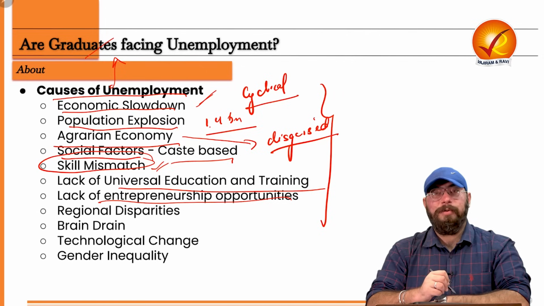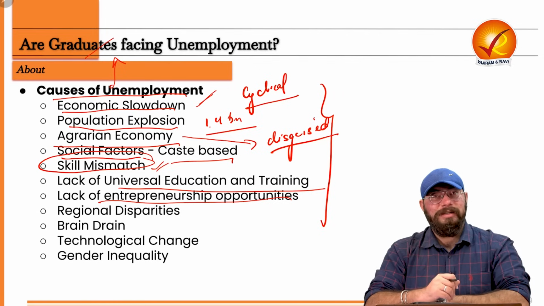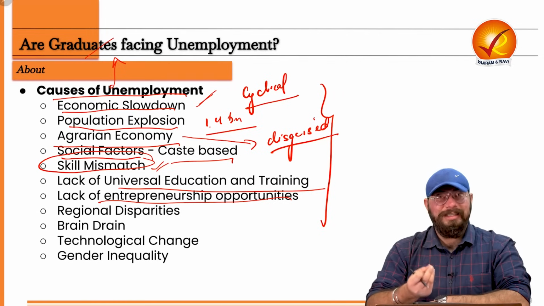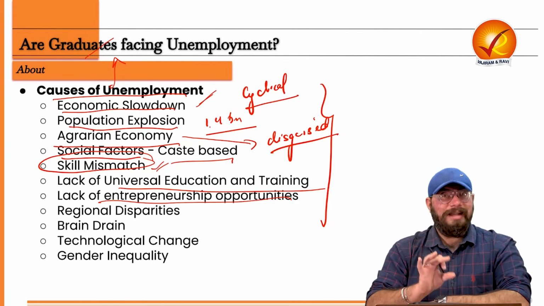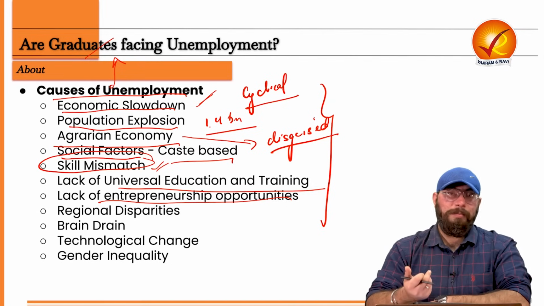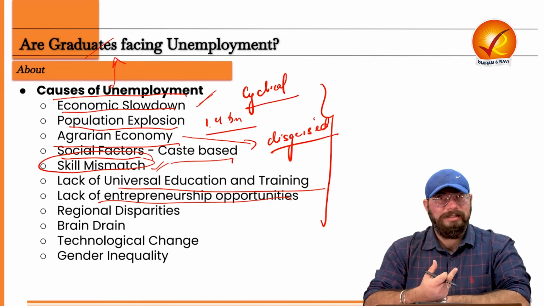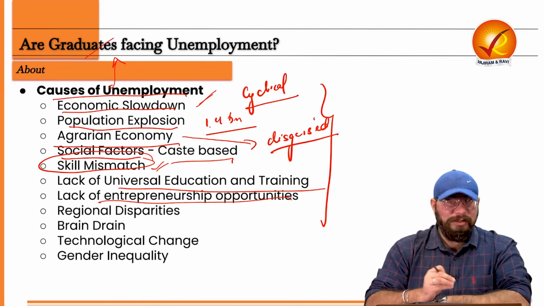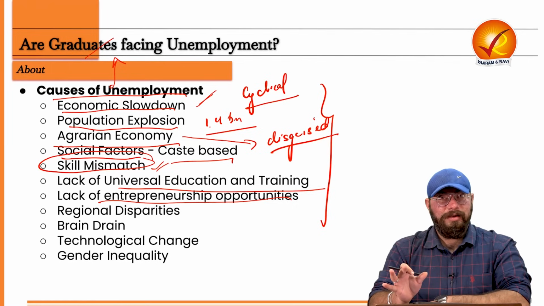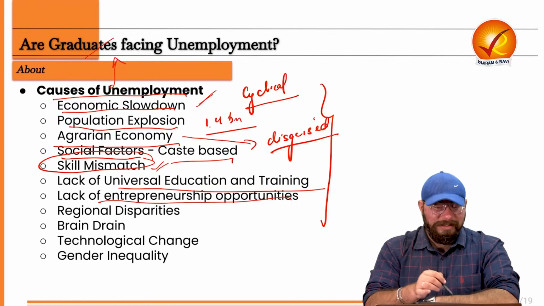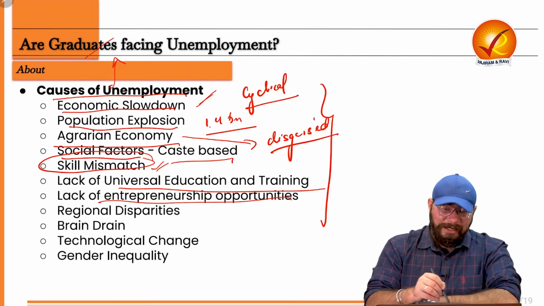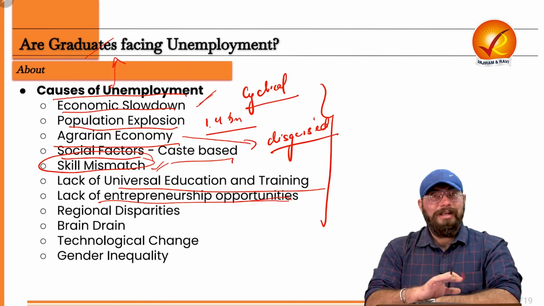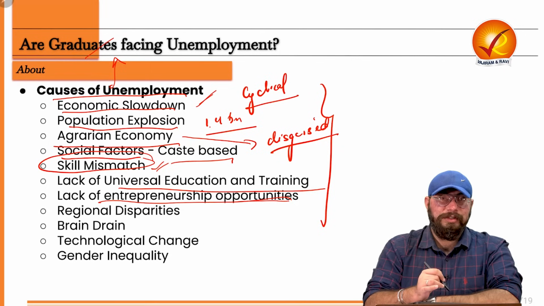Lack of entrepreneurship opportunities. Now, as the Prime Minister also says, you should not always seek a job. You should also be a job provider. So rather than being a job seeker, be a job provider, whether in a small business, in MSMEs, or in any large business as well. The startup culture in our country is of course being promoted. But since our population is very huge, entrepreneurship opportunities in our country are not in sync with our population, right?